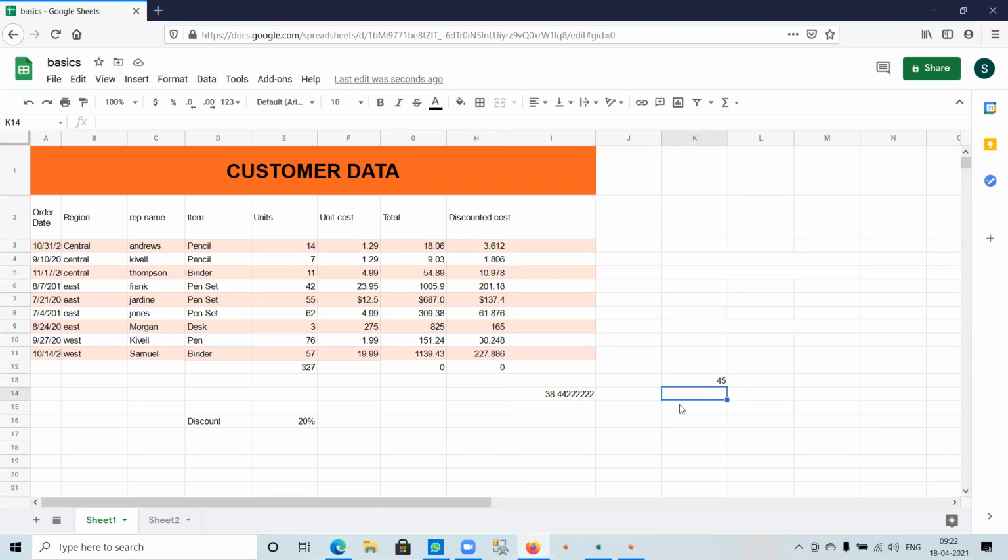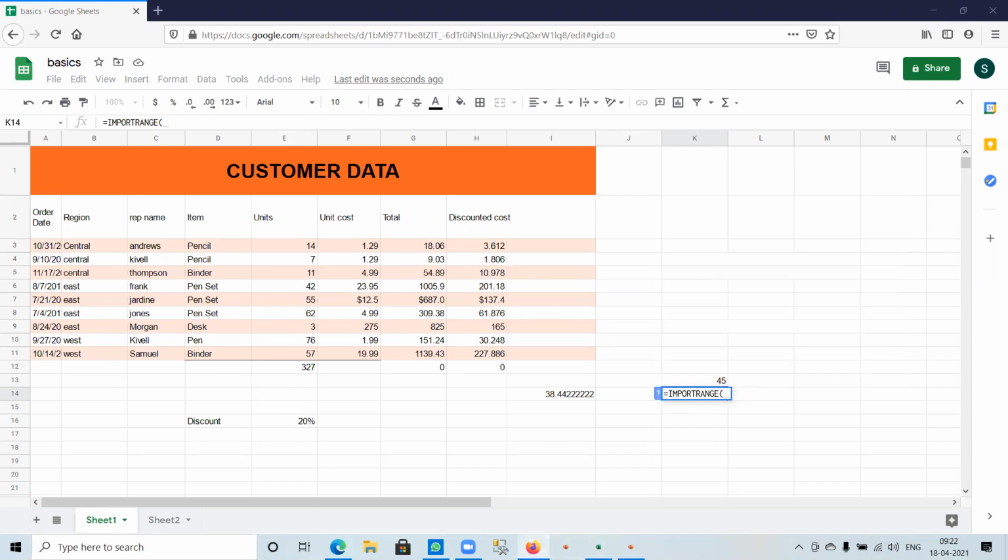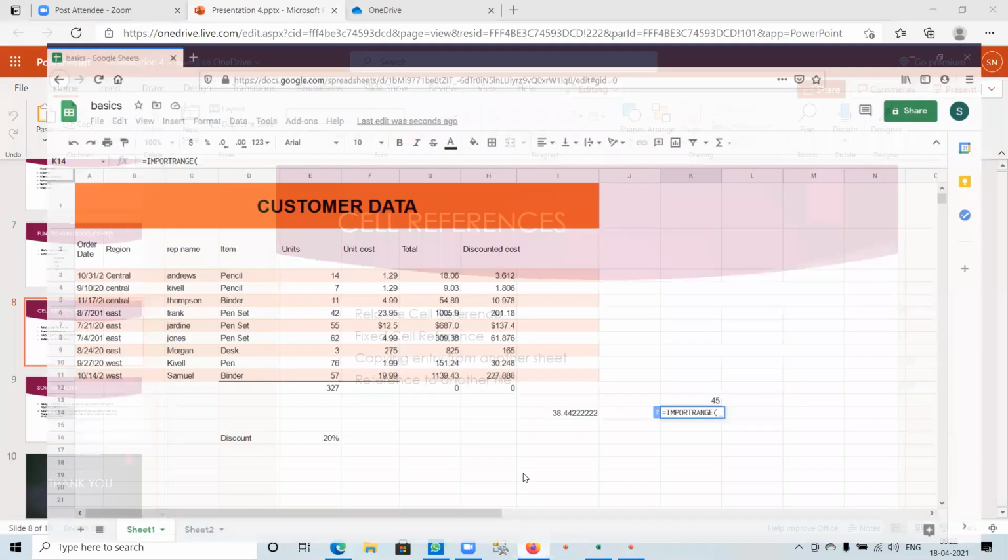The syntax is like this: first we start with equal to, then we write import range, and then we just need to put the URL of the file that we are copying. So if another file is open, we just need to paste the URL. And if you press enter, the other file's data automatically comes in. So those are the 4 basic cell references.